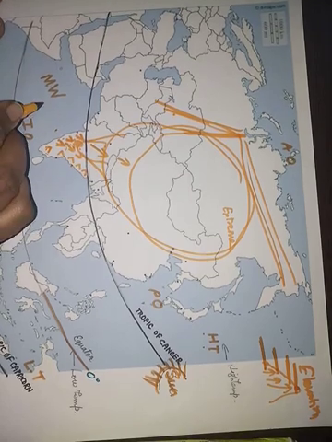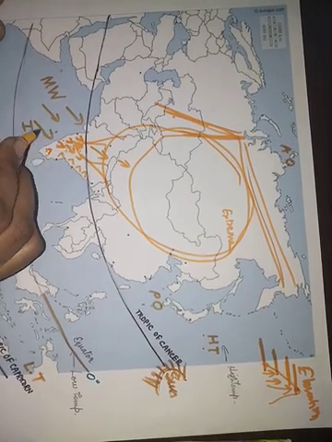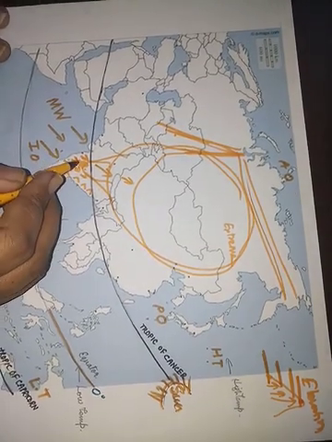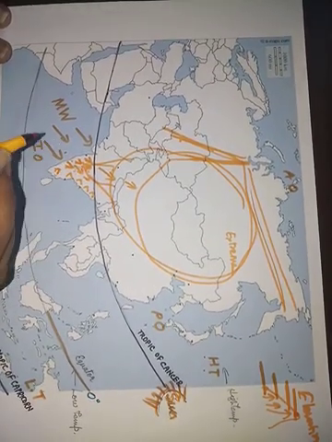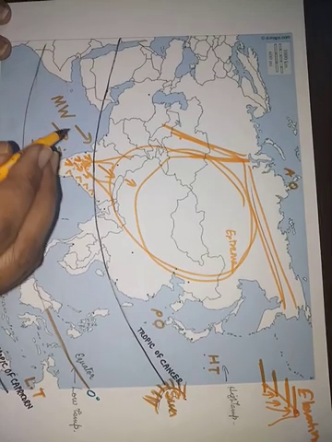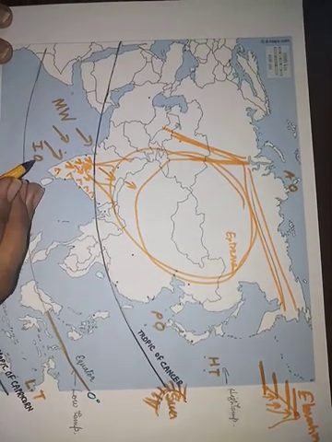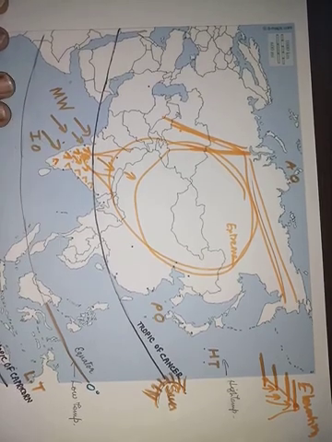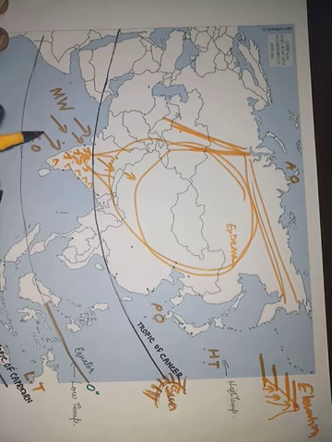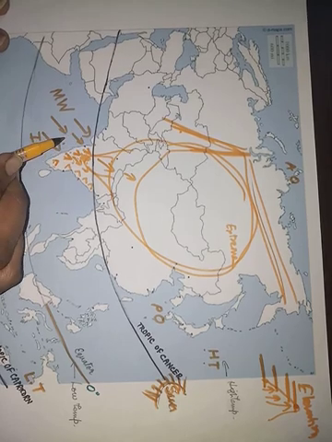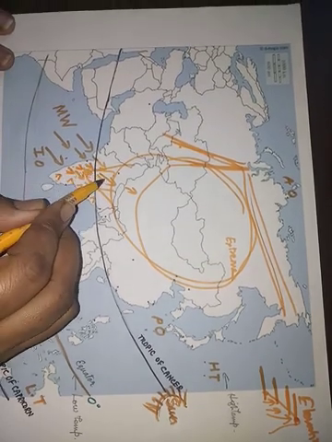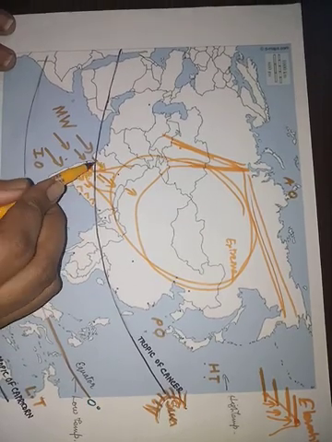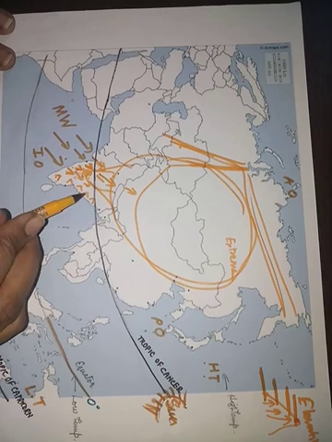As these winds move towards the land mass, they also bring rainfall, and they change the temperature of that area. Obviously when they enter our country from the ocean, they carry moisture with them, and as they come inside the landmass, they start showering. Now here the barriers are the Western and Eastern Ghats.